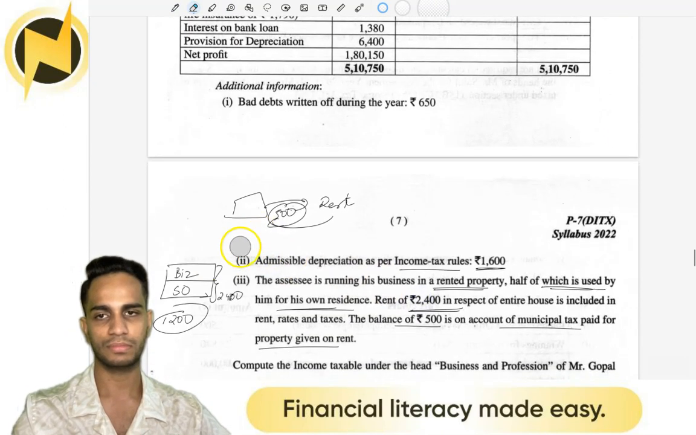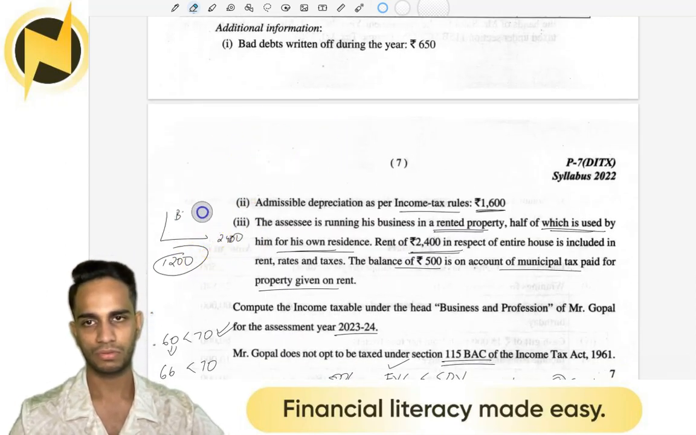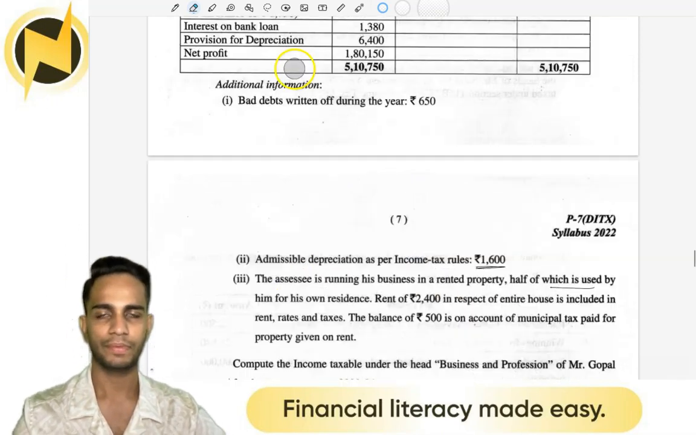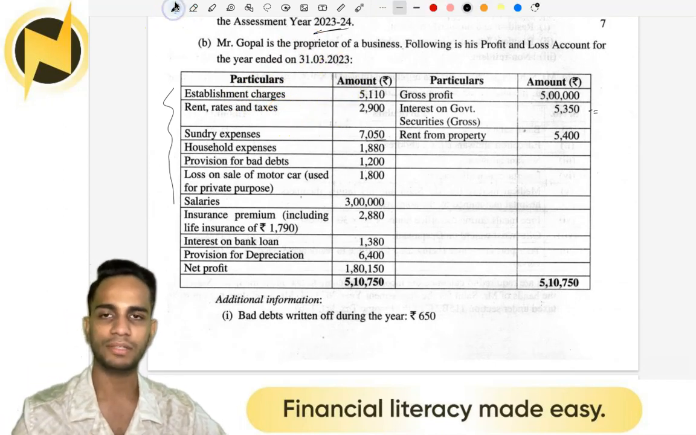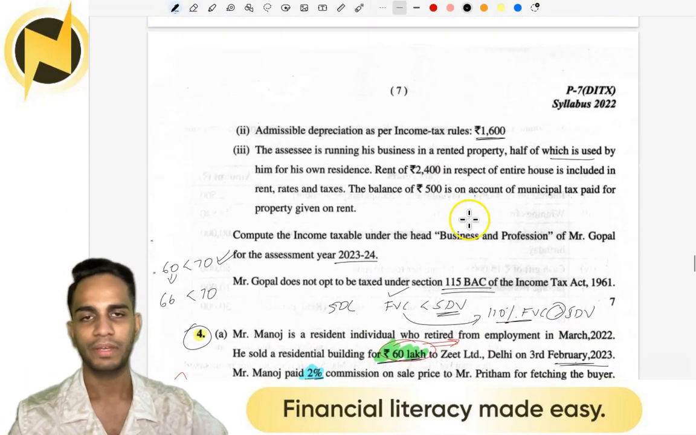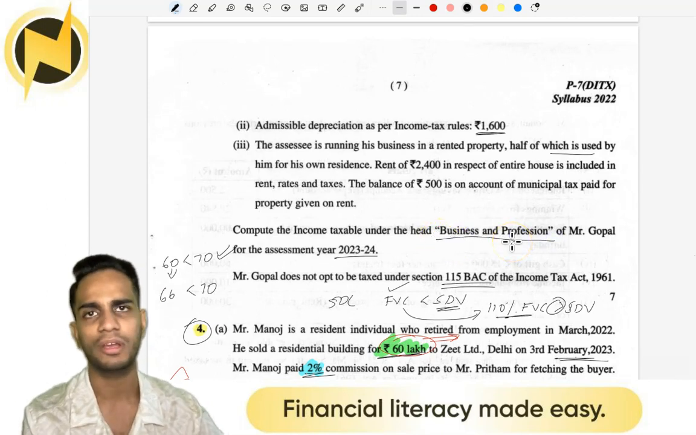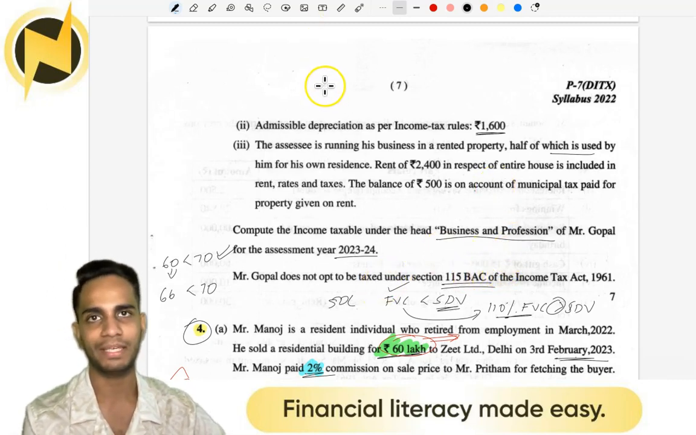Okay, taking it all out. Right. So P&L is given. A lot of items are given. Let's see what they have asked us to find out. Compute income under head business and profession. So profits on compute your business income. Compute Mr. Gopal's business income. That's what they have asked. No need of 115 BAC.